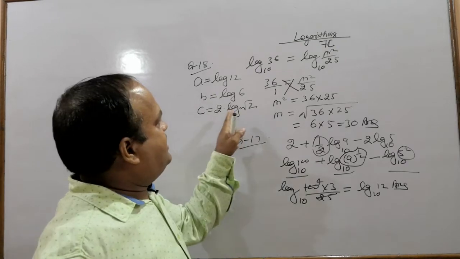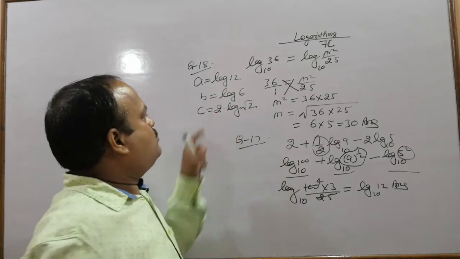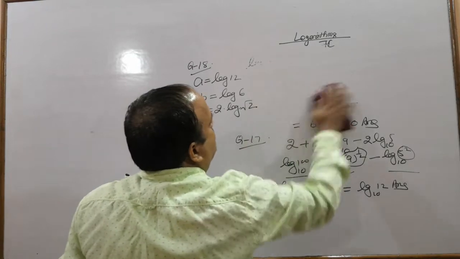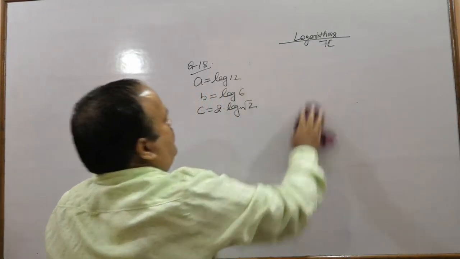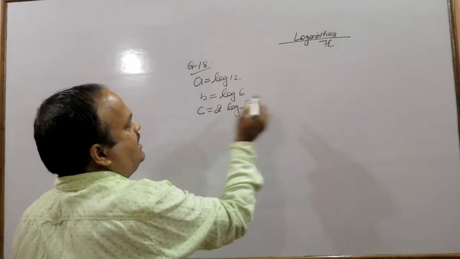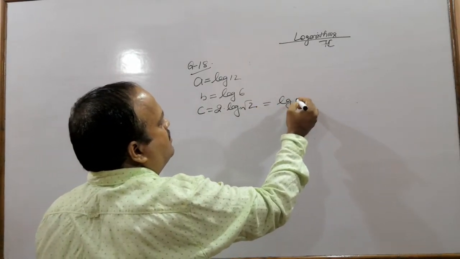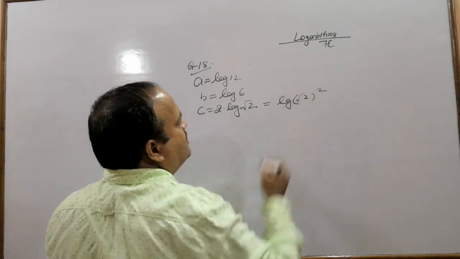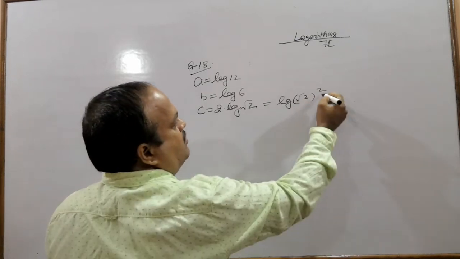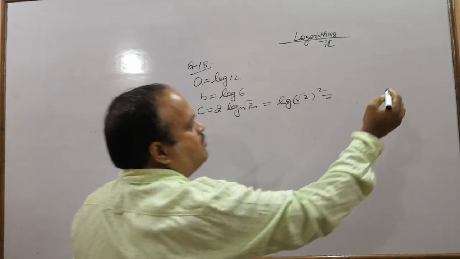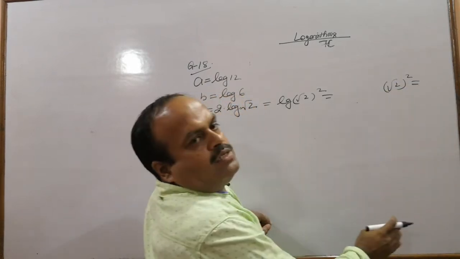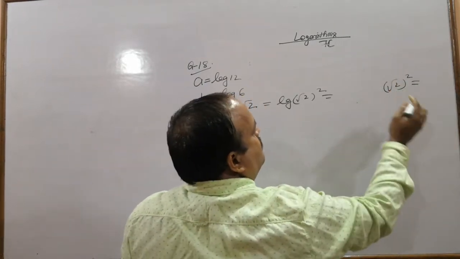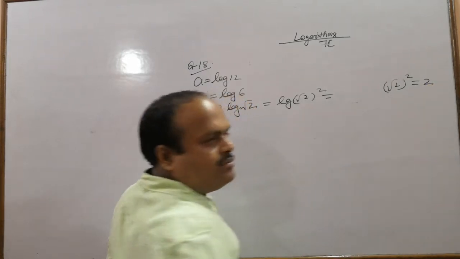Let us first change this 2. We will write this c as log square root 2 power 2. I hope you know that the square of square root 2 is 2.